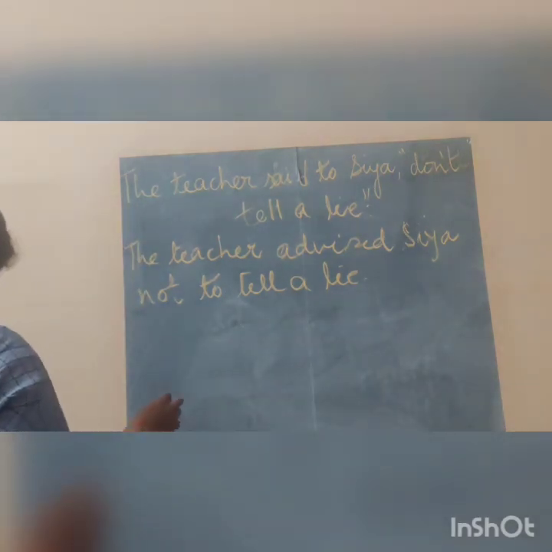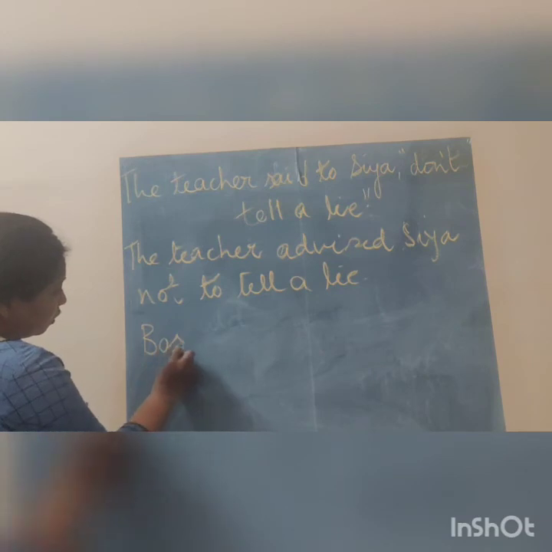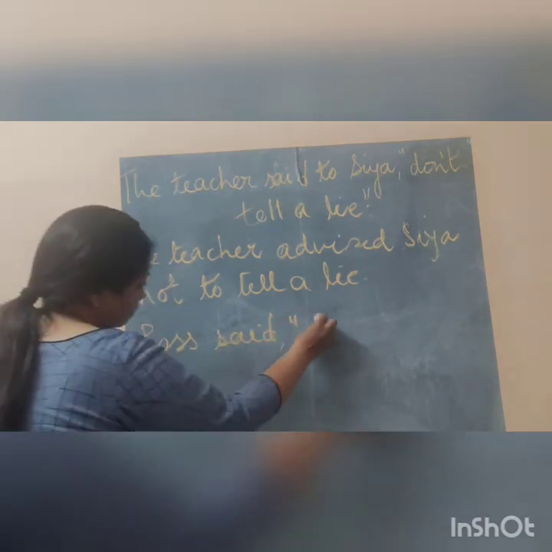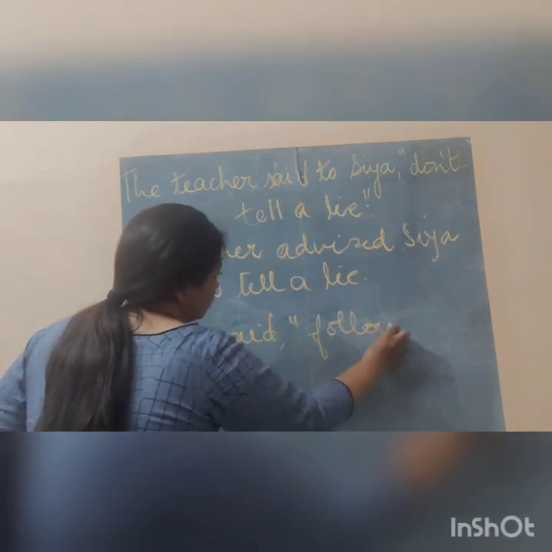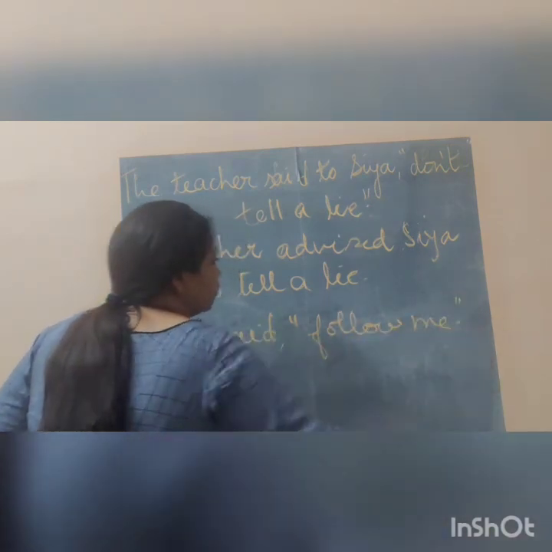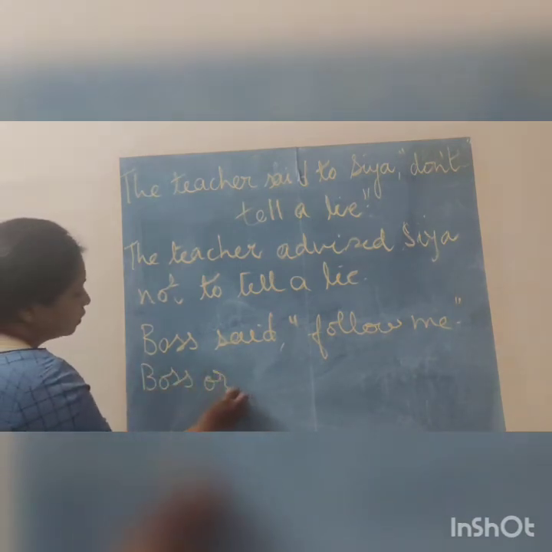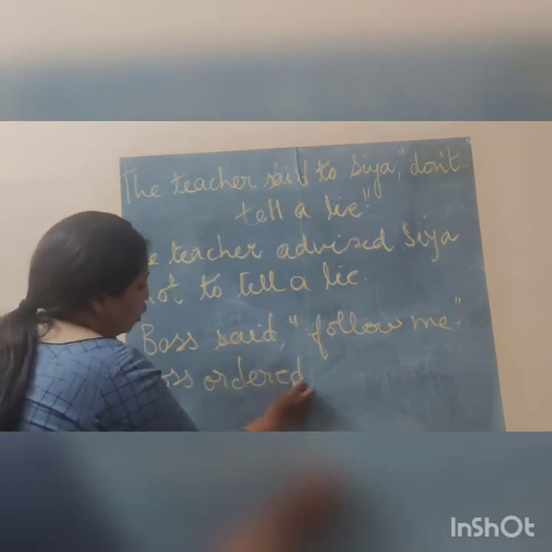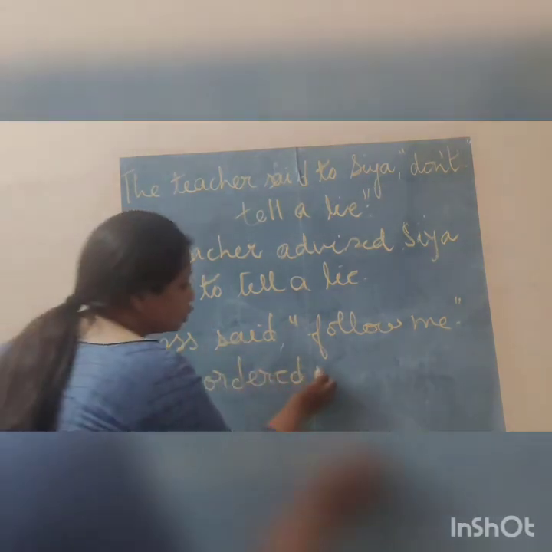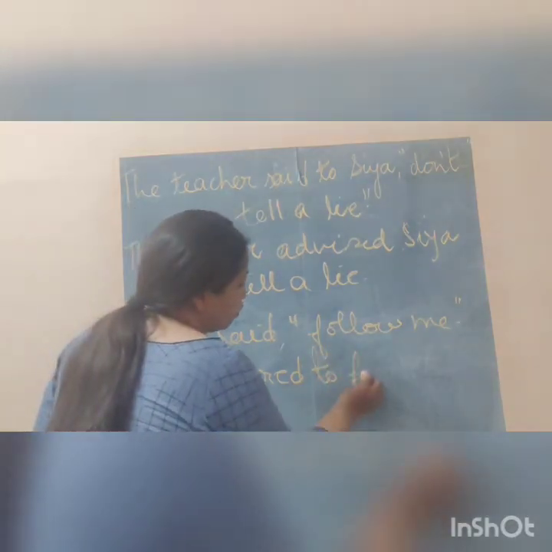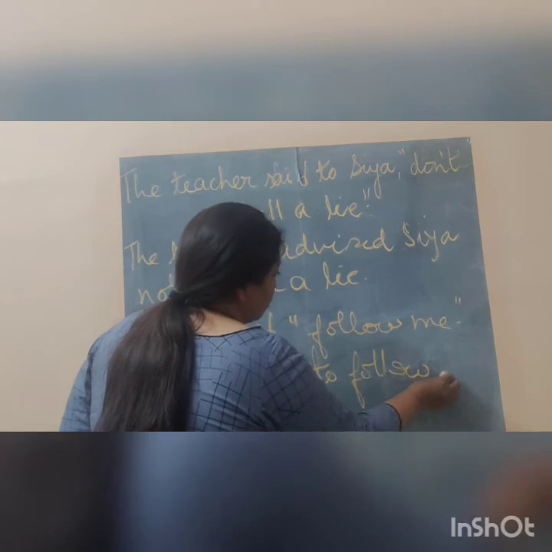Now let's see another sentence. Boss said, follow me. Now how will you change it? Again, we can write here boss ordered to, we can use a preposition here, follow.